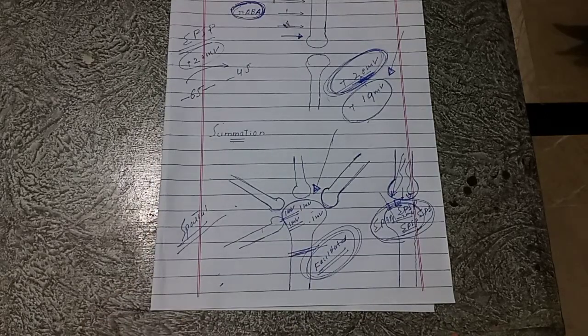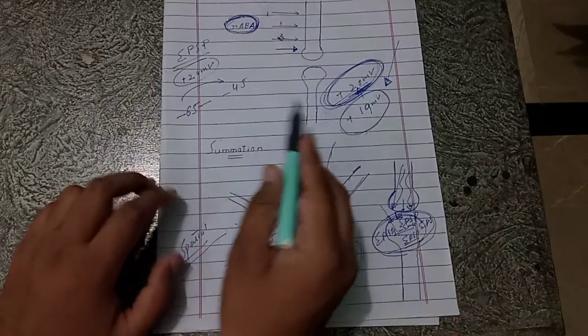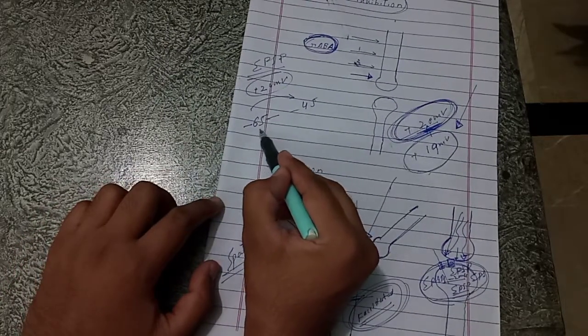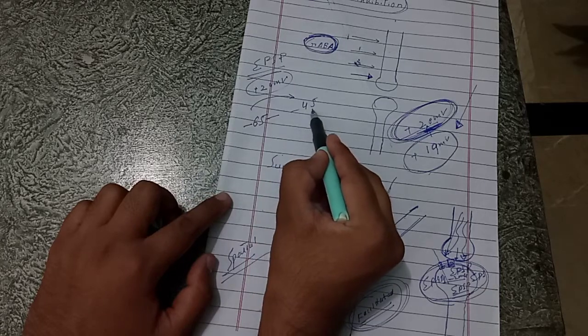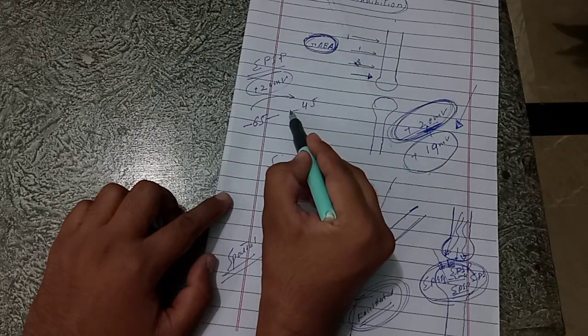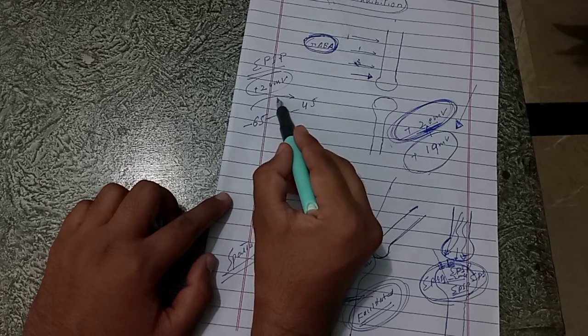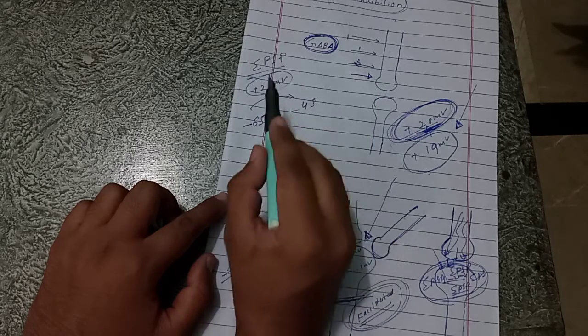Another very important concept is summation. You know that the resting membrane potential is minus 65 millivolts and the threshold is minus 45 millivolts. So if we want to generate an action potential, we have to bring a change of plus 20 millivolts in the resting membrane potential.